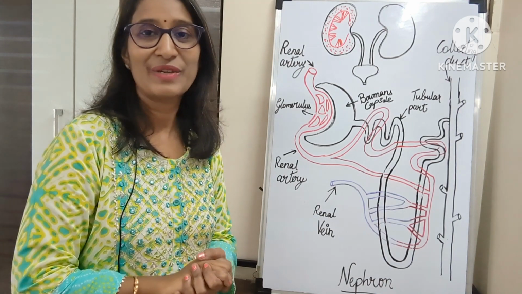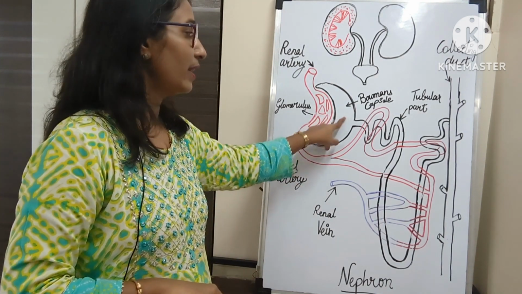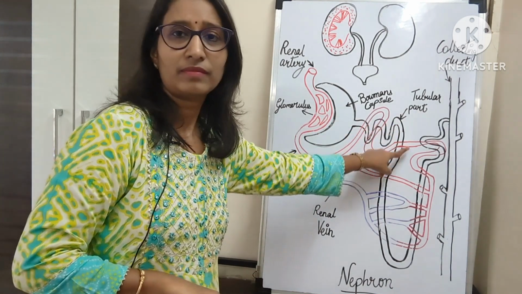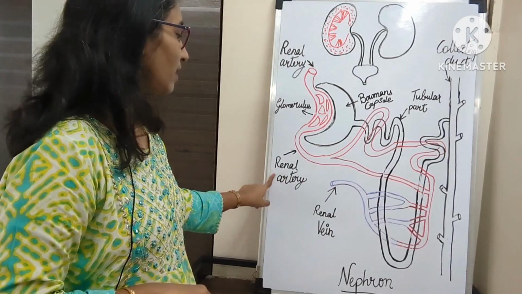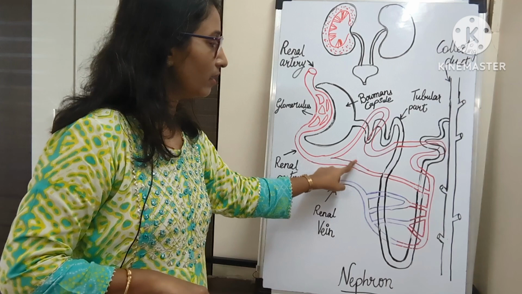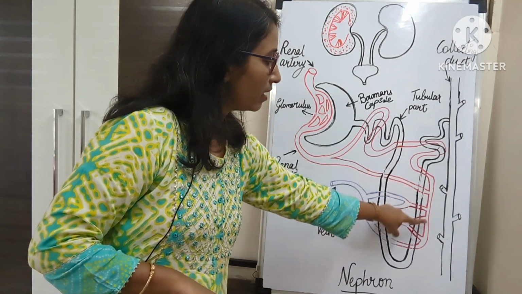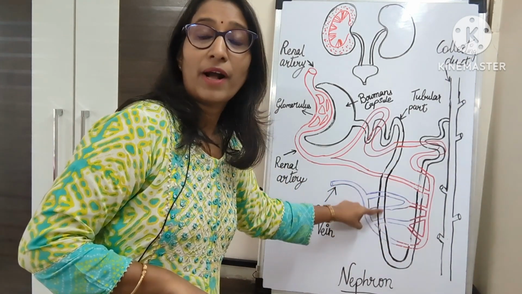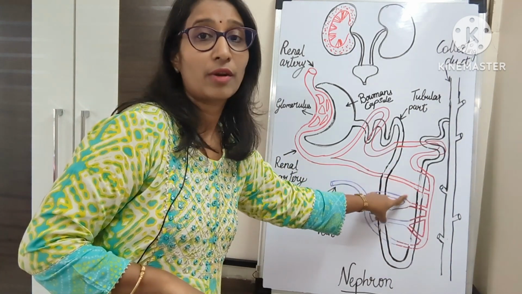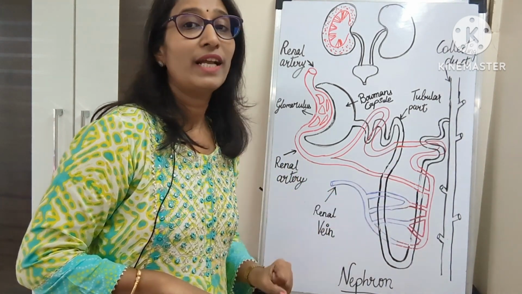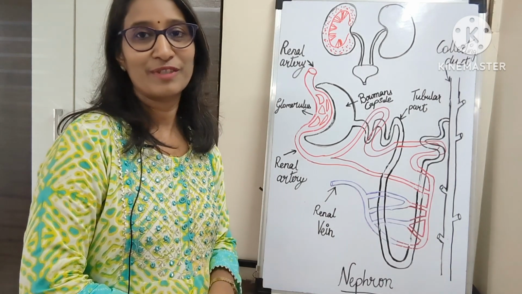that are important for us. Now when this filtrate passes through the tubular part of the nephron, at that time this renal artery, which is shown in the red color, passes parallel to the tubular part of the nephron so that it can reabsorb all the useful substances.